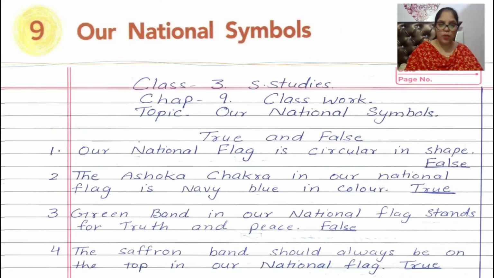First, our national flag is circular in shape. No, it is false. Our national flag is rectangular in shape. Number 2, the Ashoka Chakra in our national flag is navy blue in color. It is true. Number 3, green band in our national flag stands for truth and peace. It is false. It stands for prosperity. Number 4, the saffron band should always be on the top in our national flag. Yes, children, it is true.